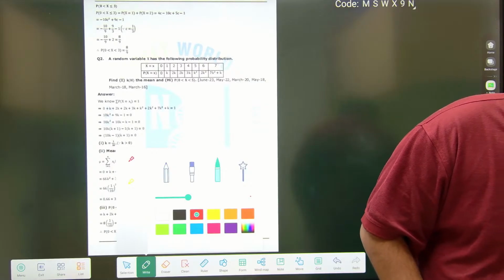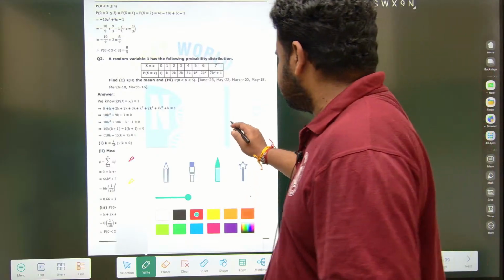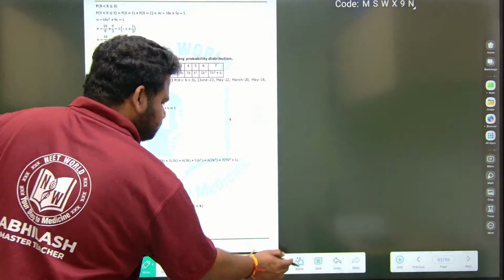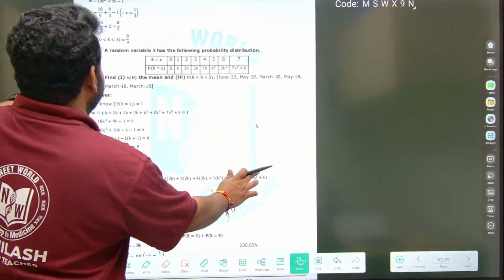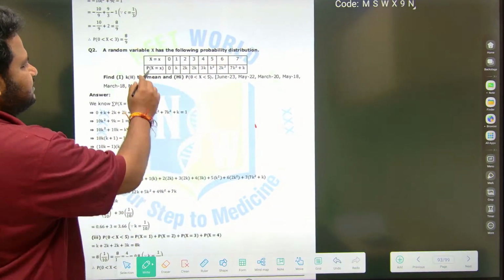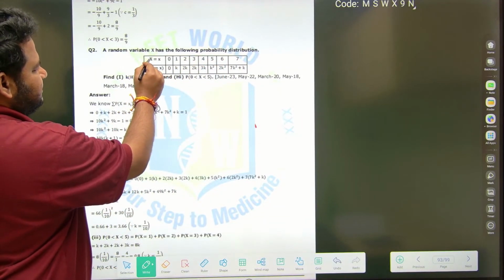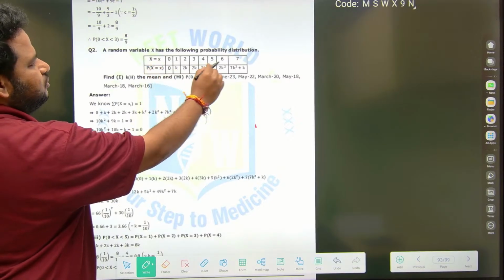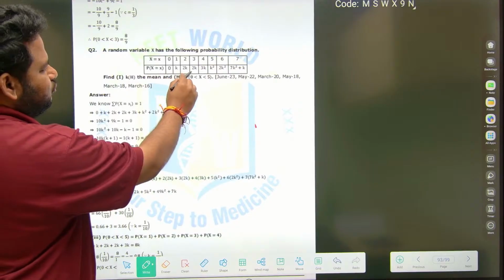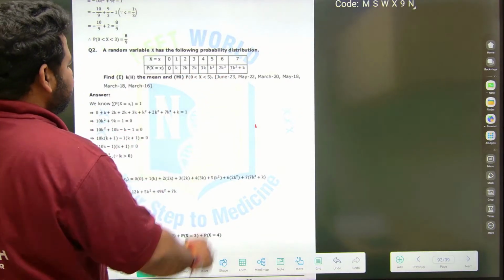Let us start with the discussion of this question. They are telling a random variable X has the following probability distribution: X is equal to 0, 1, 2, 3, 4, 5, 6, 7. P of x is equal to 0, k, 2k, up till 7k square plus k. This is what is given.